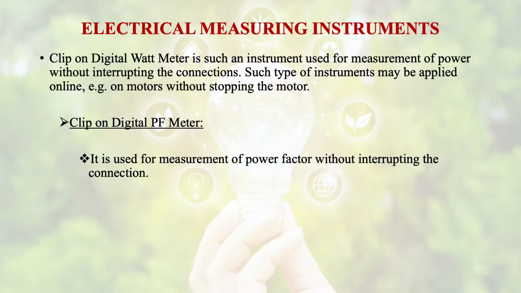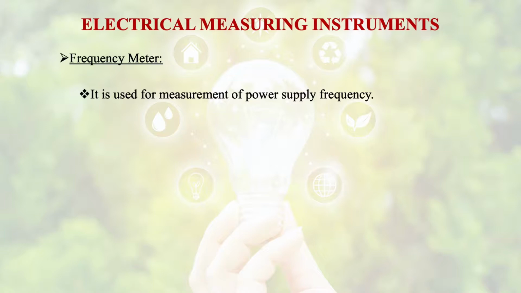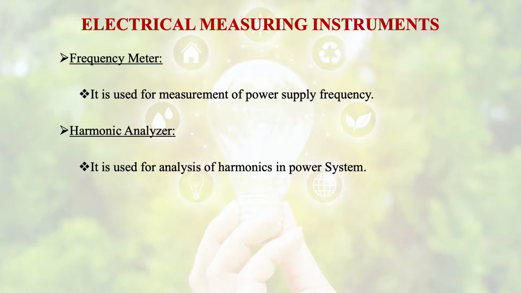A clip-on digital power factor meter is used for measurement of power factor without interrupting the connection. A clamp-on ampere meter is available for measurement of current without interrupting the connections. Similarly, a frequency meter for power supply frequency, and a harmonic analyzer for analysis of harmonics in the power system are also available in the market.